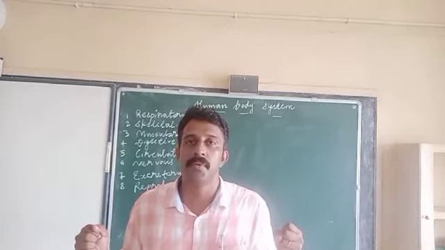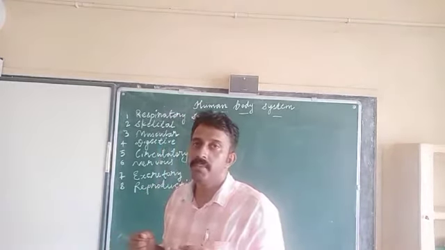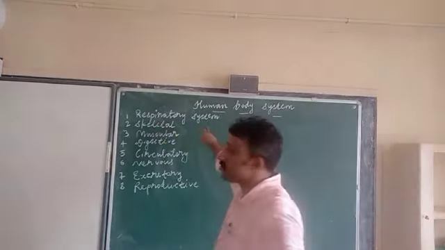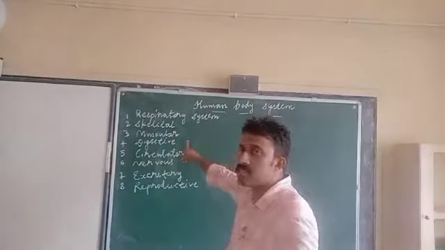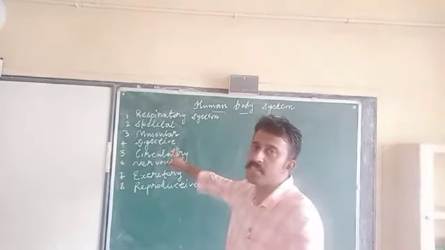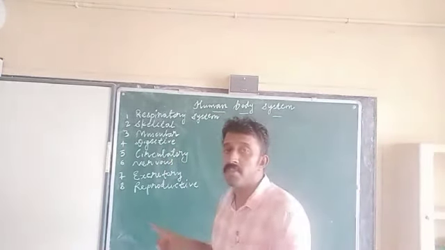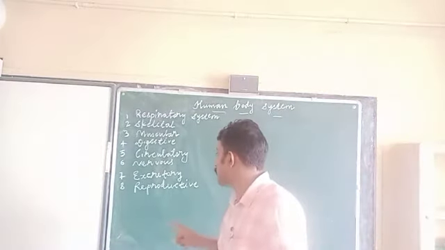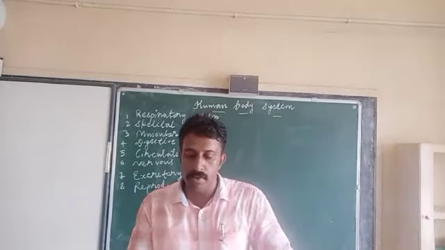Organ system. What is the organ system? Some main organ systems of our body, which I have already written on the board. First one is the respiratory system. Second one is the skeletal system. Third one is the muscular system. Fourth one is the digestive system. Fifth one is the circulatory system. Sixth one is the nervous system. Seventh one is the excretory system. And the last one is the reproductive system. Then let us learn about them in more detail.